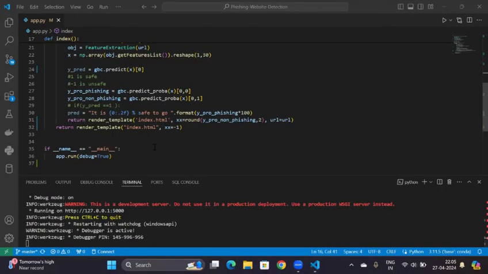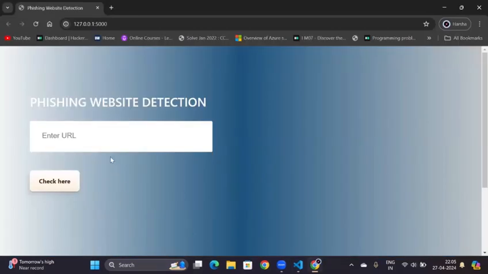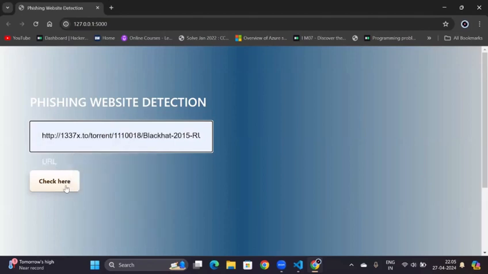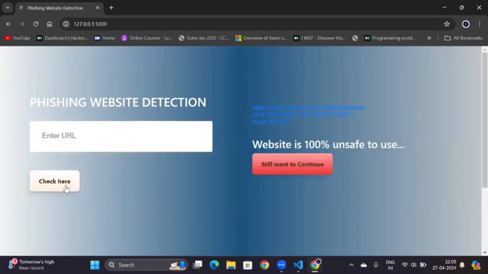When we run this Flask application, we will be redirected to this link. And here we can see our phishing website detection. This is a phishing URL, and we are going to check it here. Here you can see the website is 100% unsafe to use. If you still want to continue, you can click this to redirect to the website page.